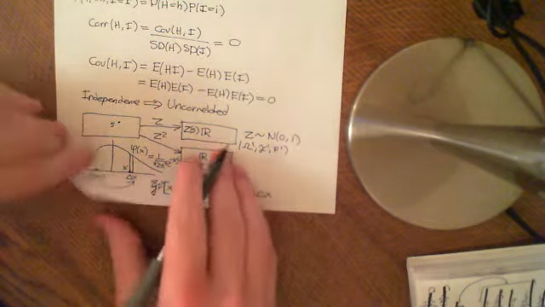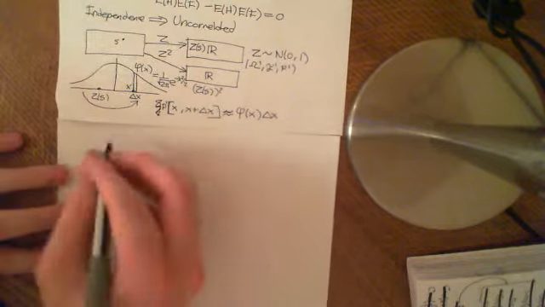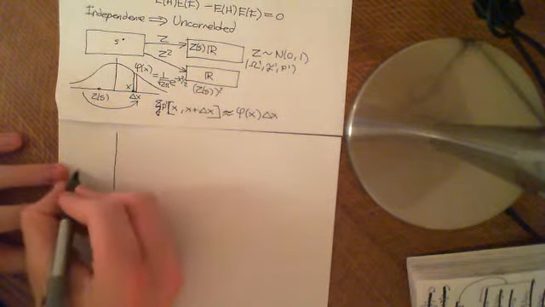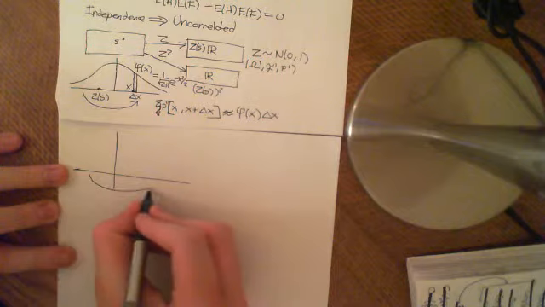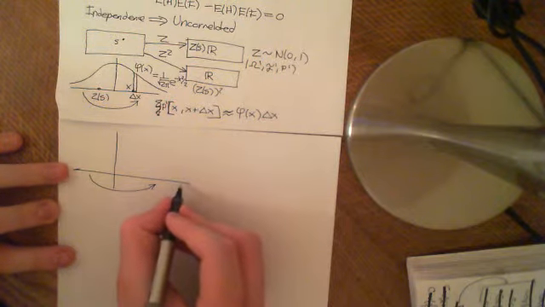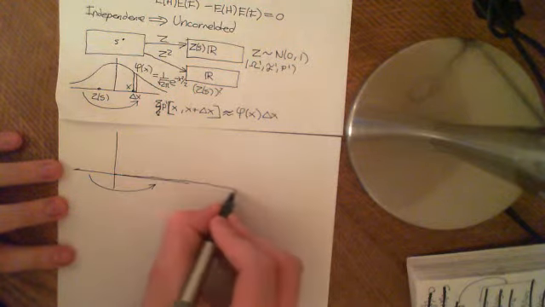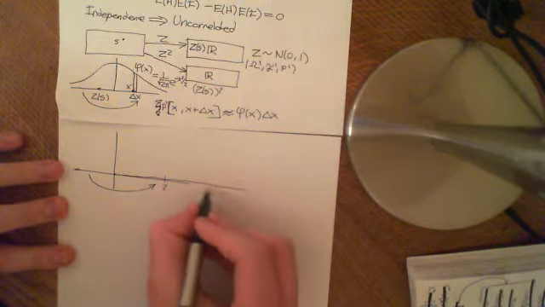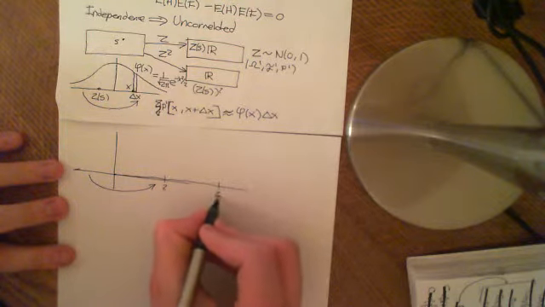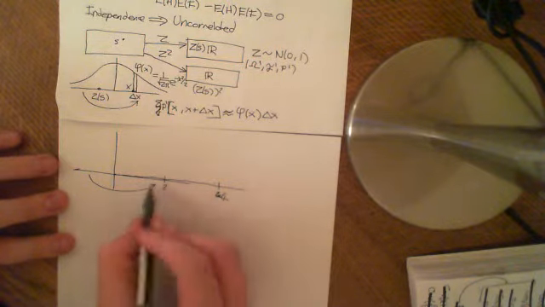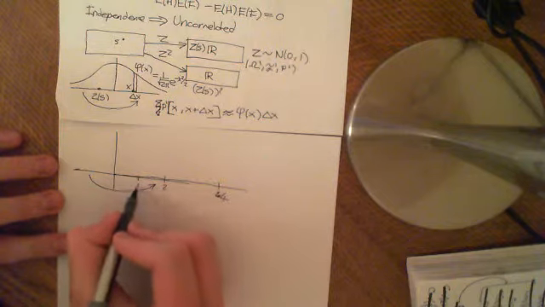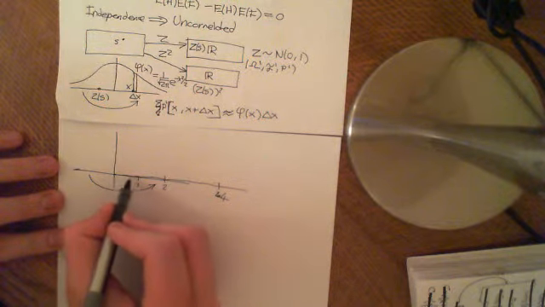I need some more paper, and we can't go onto that side, so I'll go up and get another sheet of paper. Right, so when we take Z squared, we're going to send all of these negative numbers and map them onto the positive numbers, and also we are going to stretch out this axis, so points like 2 are going to be mapped up to 4. Sorry, yes, it is going to be mapped up to 4. Oh dear. So it's going to be sent to its number squared. 1 is going to stay the same, and any number below 1 is going to get stretched the opposite way.